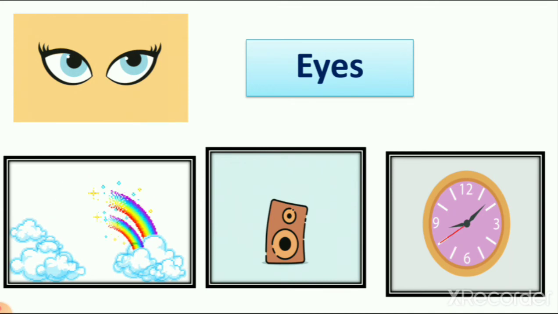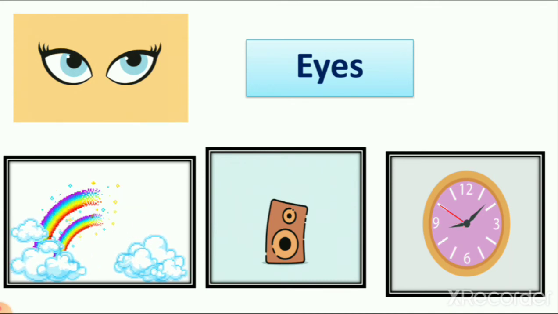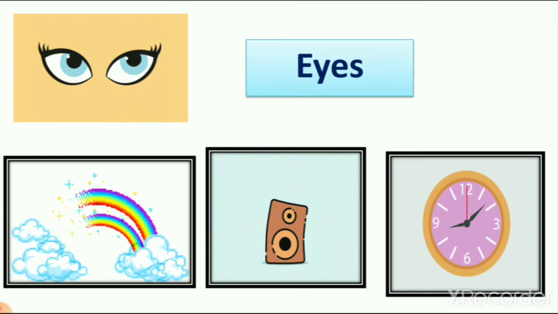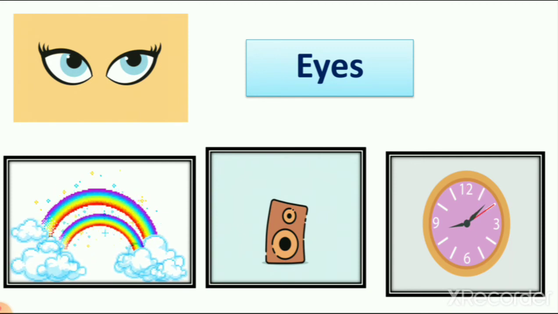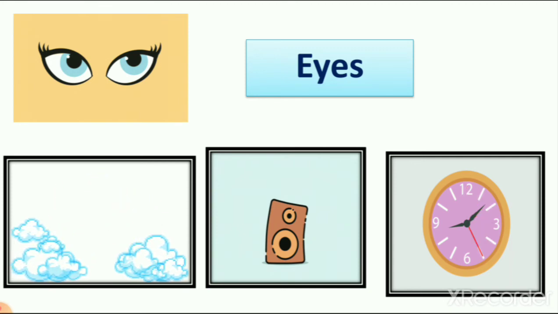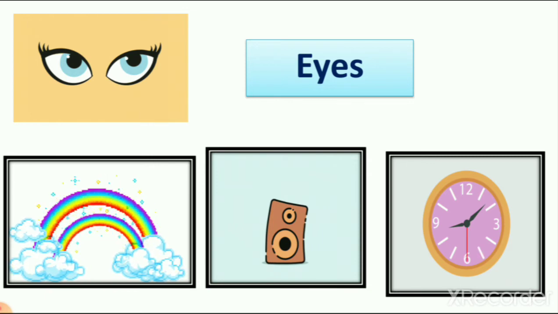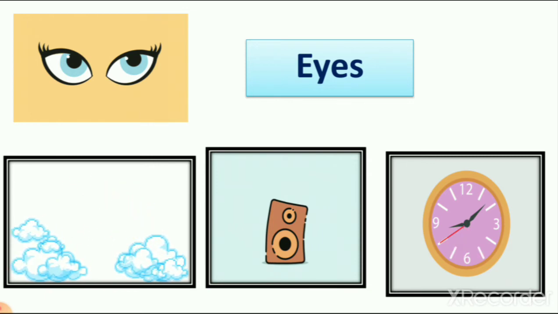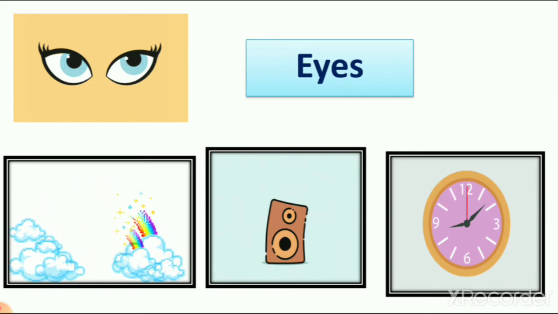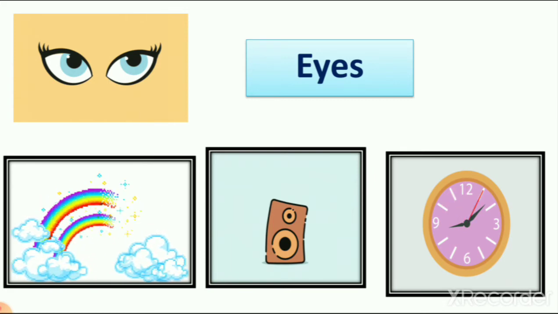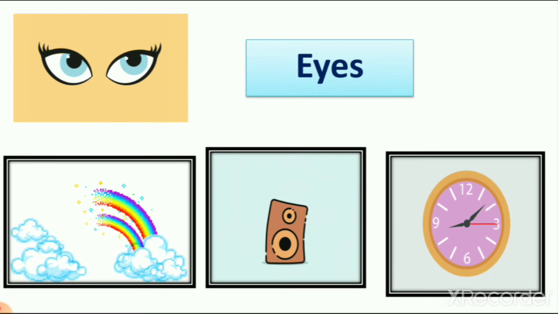Now when someone asks you what time it is now, then what do you do? Yes, you watch the clock, right? So which body part are you using when you see the clock? It is our eyes. So which picture from these 3 is wrong here?